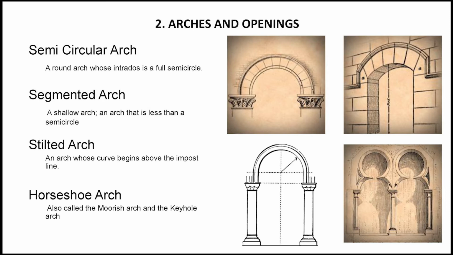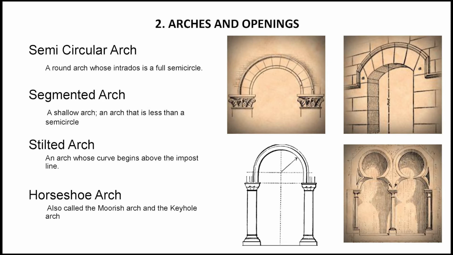Now we are discussing the horseshoe arch, or the Moorish arch, and sometimes we call it a keyhole arch as well. This particular type of arch is again a derivative of the semicircular arch. It has one center in most of the cases, and the semicircle continues to a lower point and tries to complete that particular circle. Here also, the center point lies above the springing line of this arch.